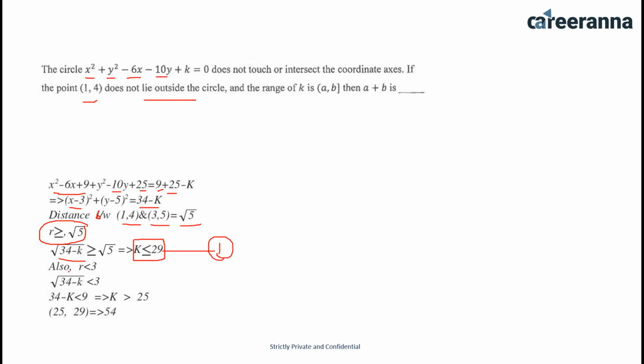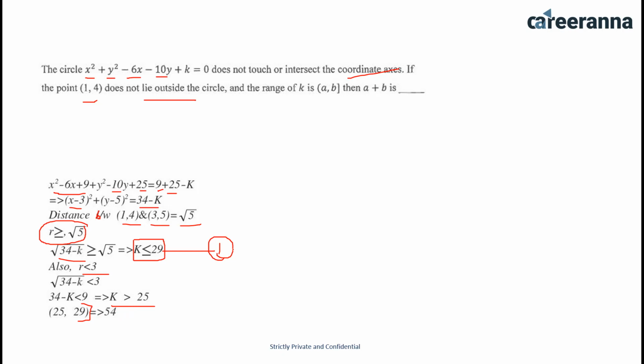Now also r should be lesser than 3 because it does not intersect or touch the coordinate axis. Root 34 minus k should be lesser than 3, 34 minus k should be lesser than 9, and k should be greater than 25 as per the question. So now this is a square bracket. So range for k is 25 to 29.